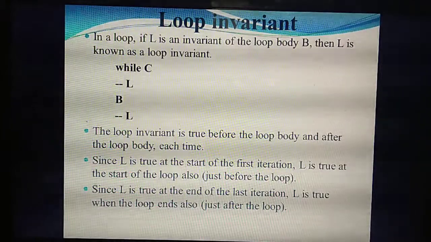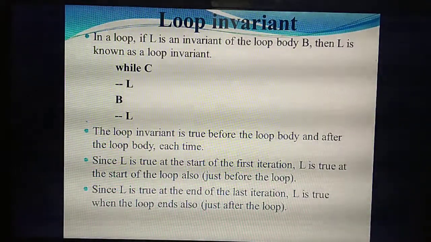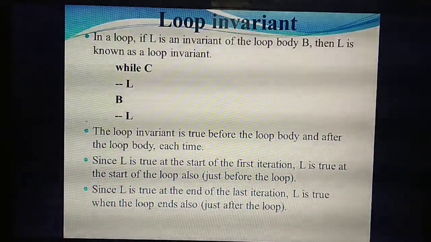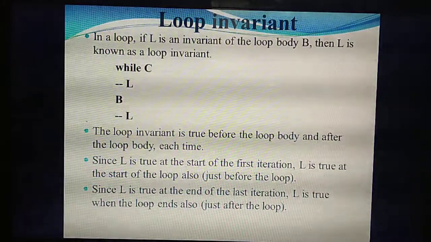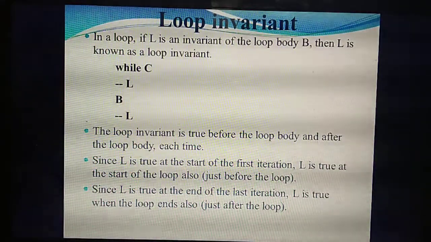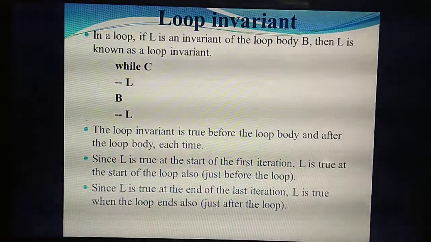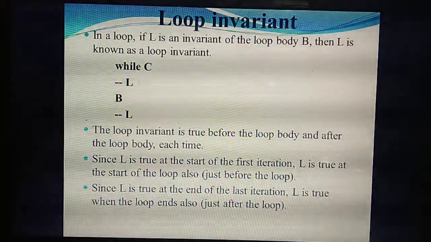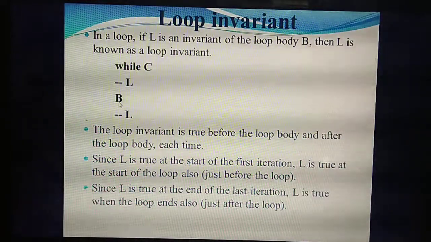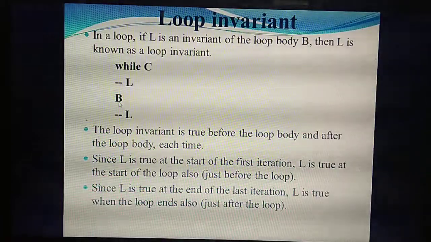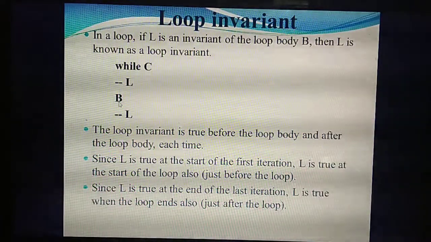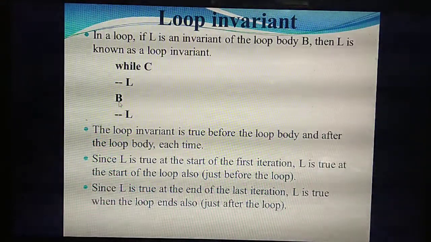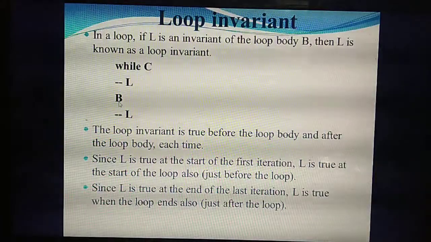Okay, loop invariant. When can we say the loop is invariant? So the loop body: the statements inside, that you are given, no? That we are calling the loop body. So here, what you need to remember is that for the loop invariant you need to know about the loop body. What do you mean by loop body? We are given one condition. If you give one condition, then based on the condition the loop body will execute. For example, the traffic signal problem. So what's the condition? If signal equal to green.